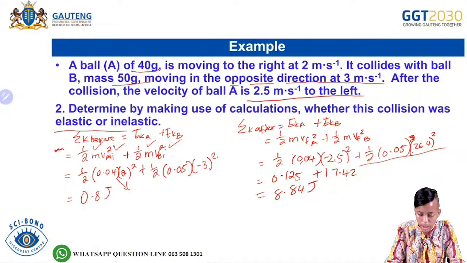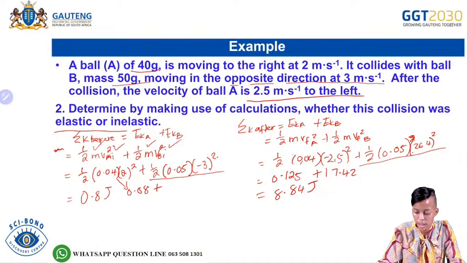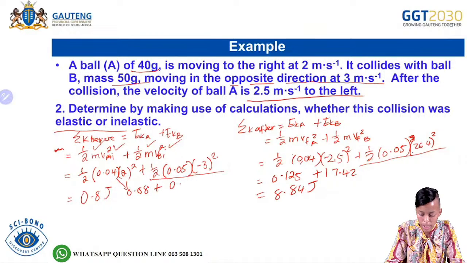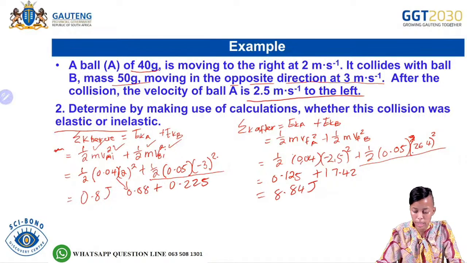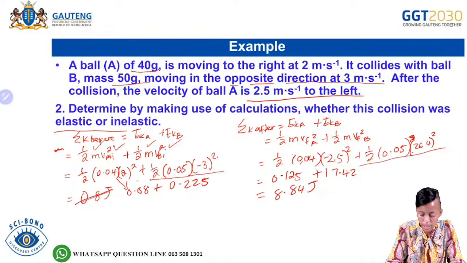The first part here was 0,08 plus, then we said 3 squared times 0,05 times 0,5. So the second part, we would then add it to the first part. So it would be 0,08 plus 0,225, which would then give us 0,305. Sorry about that, learners.